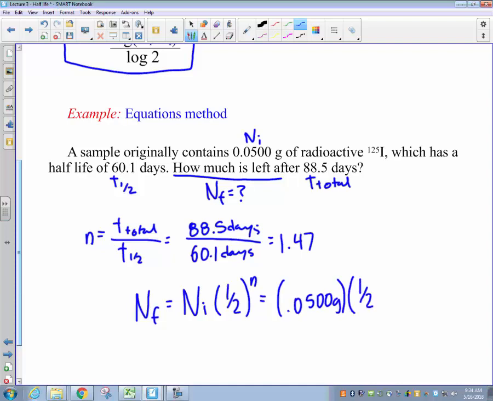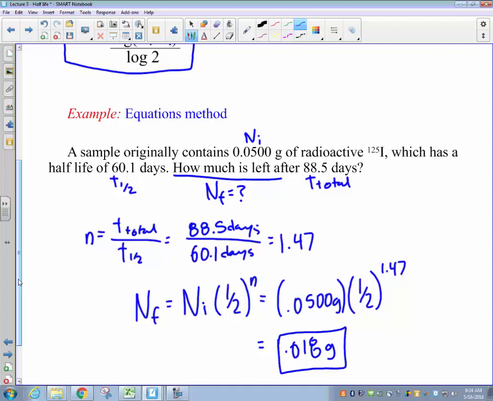We're going to multiply that by 1/2 to the 1.47 power, the number of half-lives. And plugging that in gives us a final answer of 0.018 grams of our radioactive sample remaining.